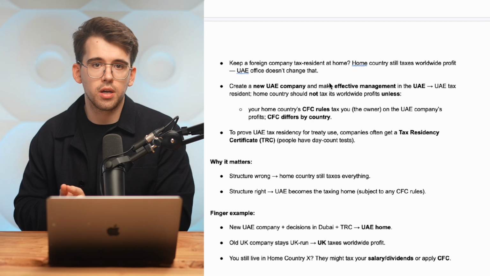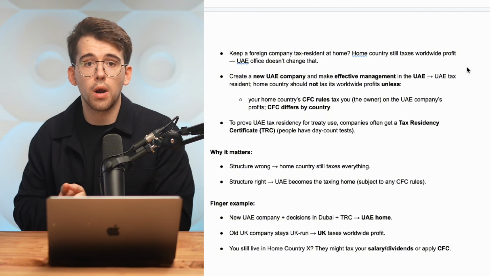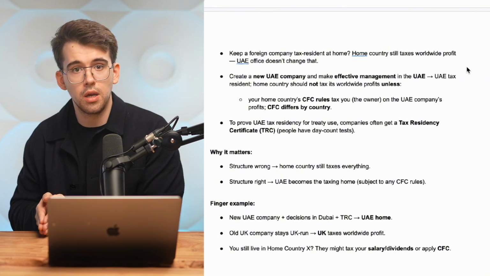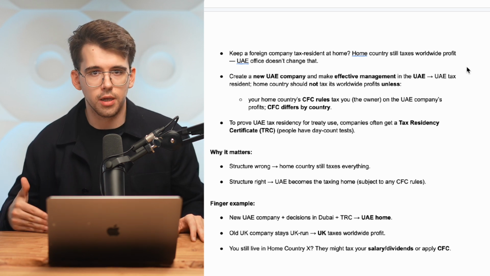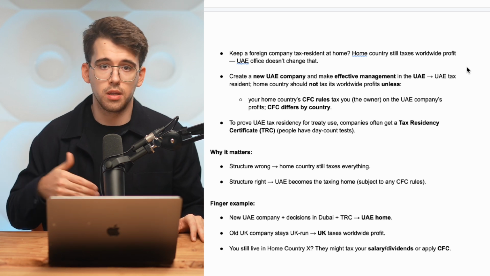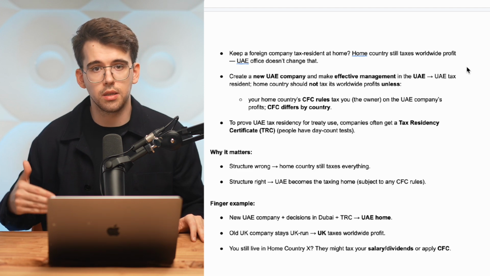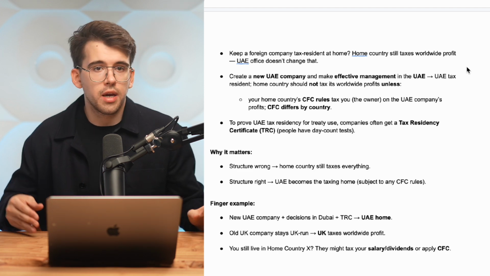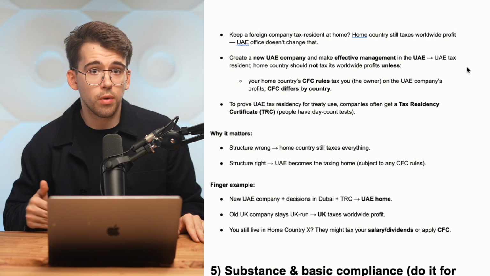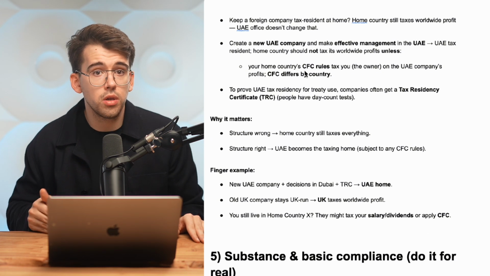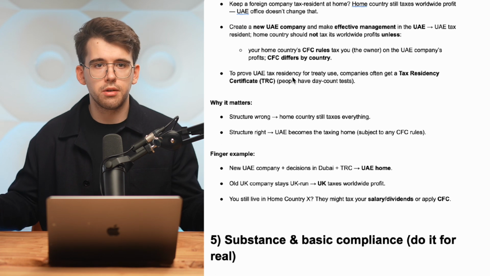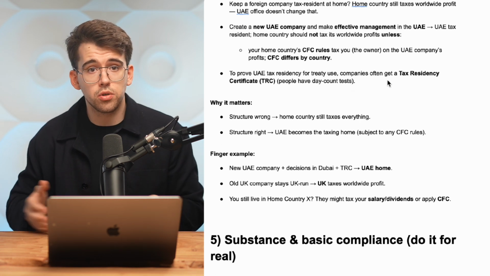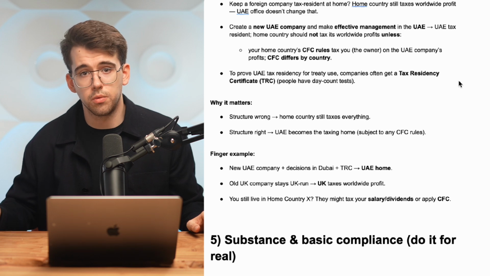If you keep a foreign company tax resident at home, the home country still taxes worldwide profits. A UAE office does not change that at all. If you create a new UAE company and make effective management in the UAE, then the UAE is the tax resident. Also, the home country should not tax its worldwide profits unless your home country's CFC rules tax you on the UAE company's profits. Also, CFC rules differ by country. To prove UAE tax residency for treaty use, companies often get a tax residency certificate, which is TRC.